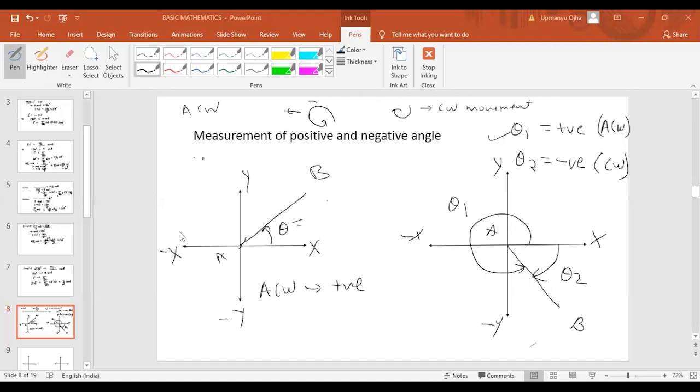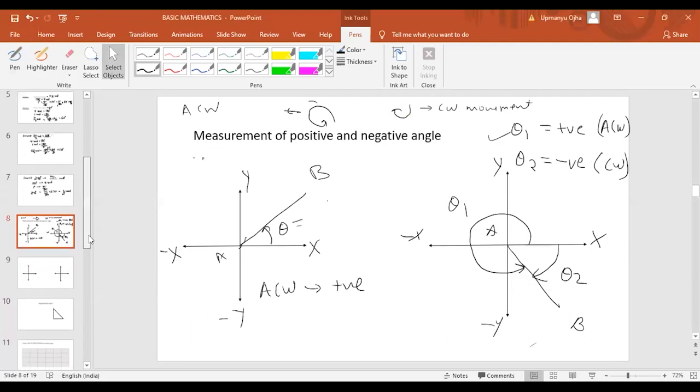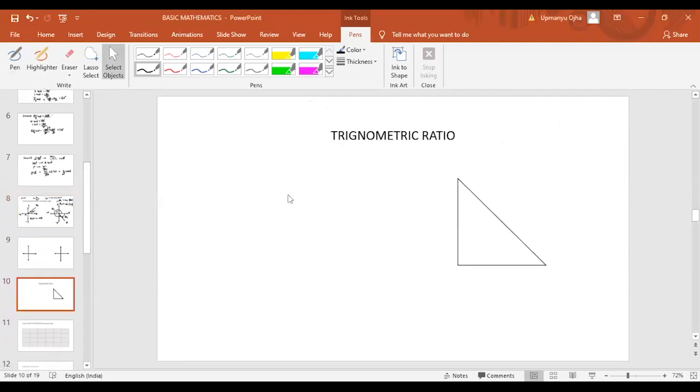Now let us come to the trigonometric ratios. I think in class 9th or 8th, we have studied the trigonometric ratios. Let us do one more point. If you look at this triangle, this is a right angle triangle. We can mark this as point A, B, and C. This angle is theta.